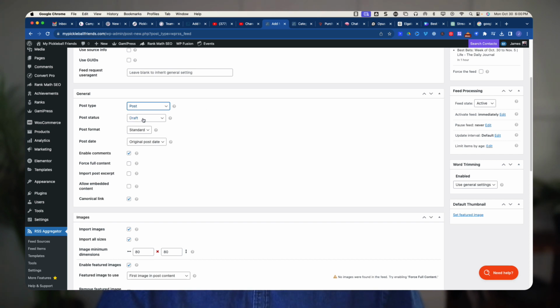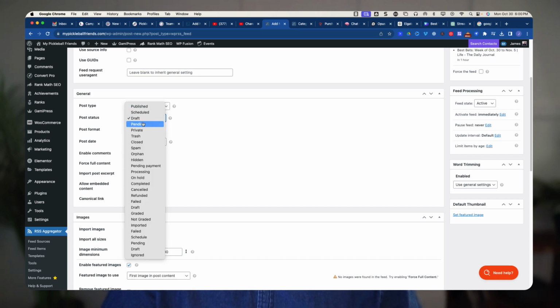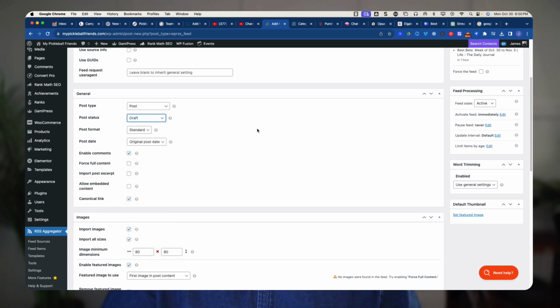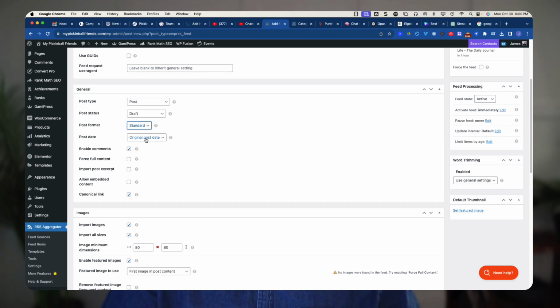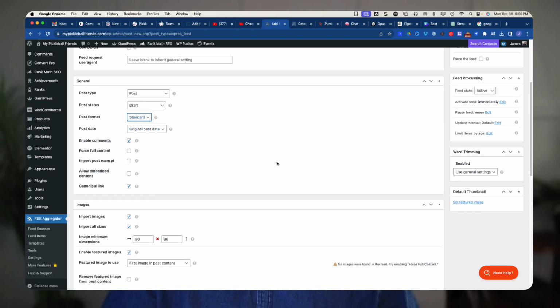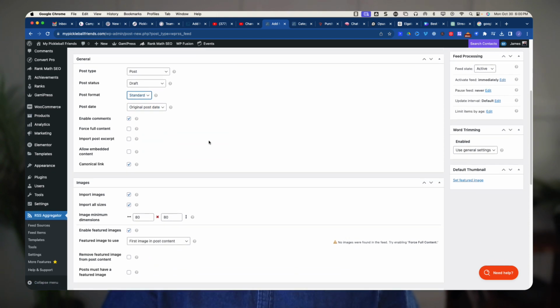I can also say, hey, is it a draft or is it pending? Is it published or scheduled? I'm going to keep it as draft just for these ones so I can double check them till I'm happy with them on a regular basis. Post format. This is just a traditional standard post. I want the original date, not a future date. Do I want comments allowed?